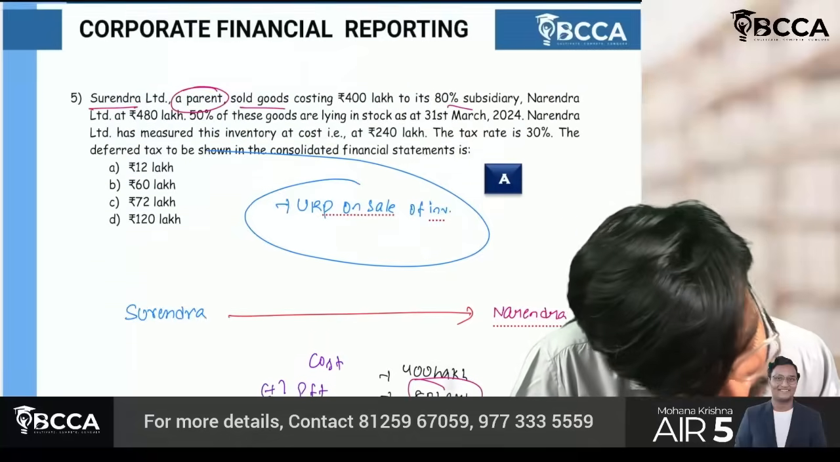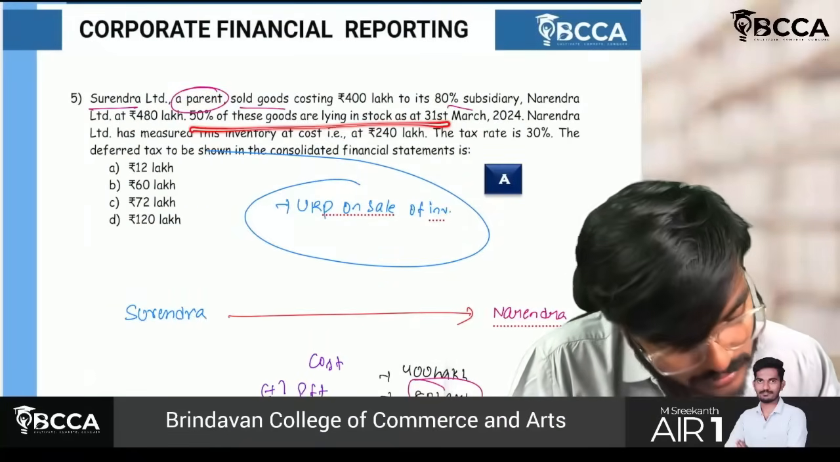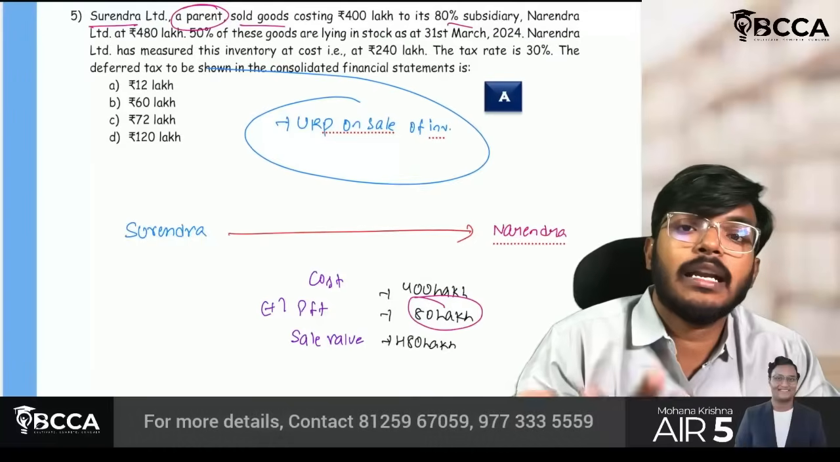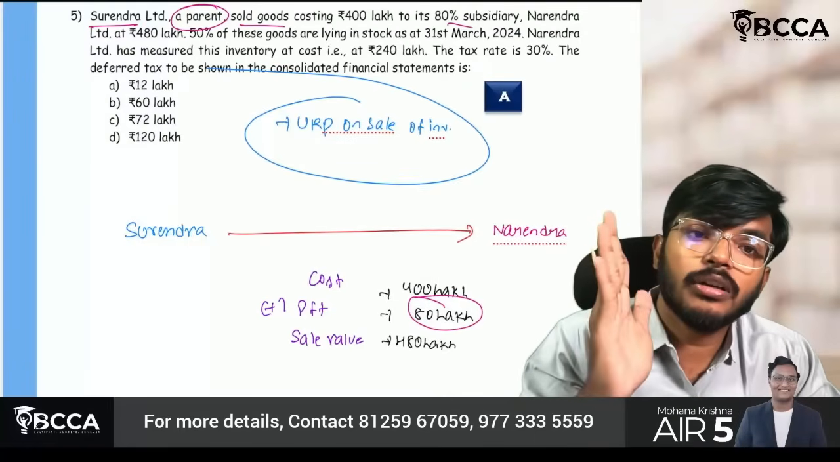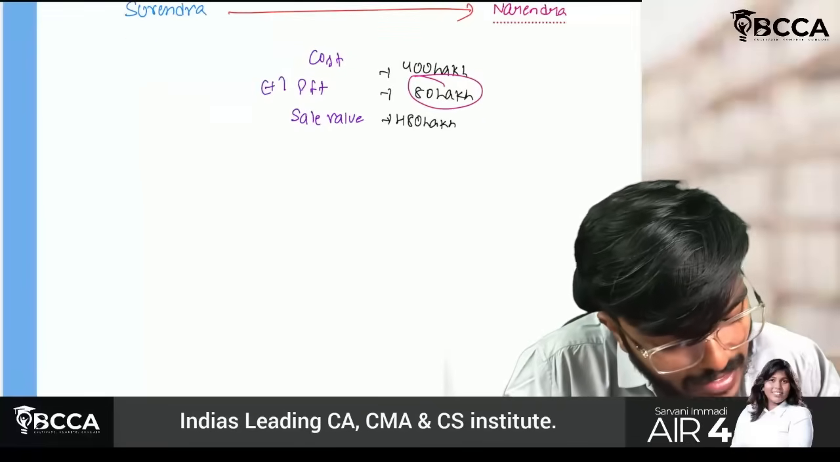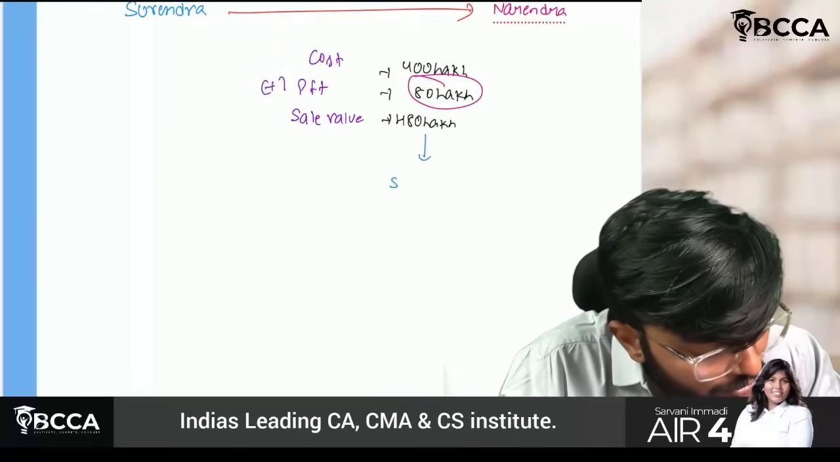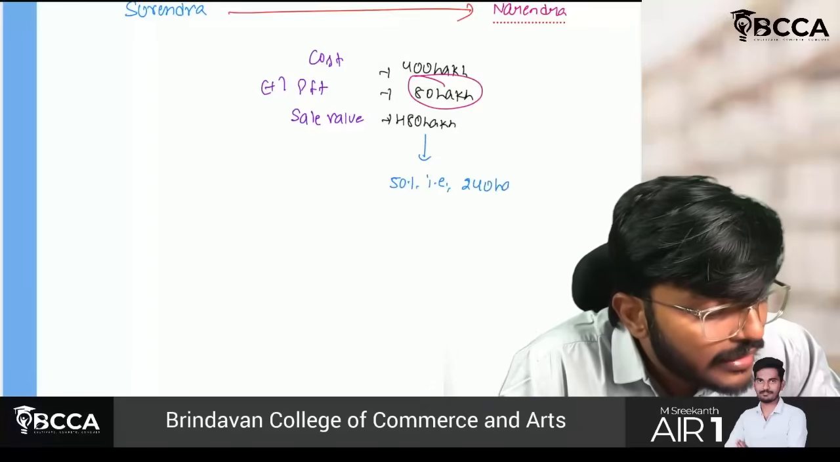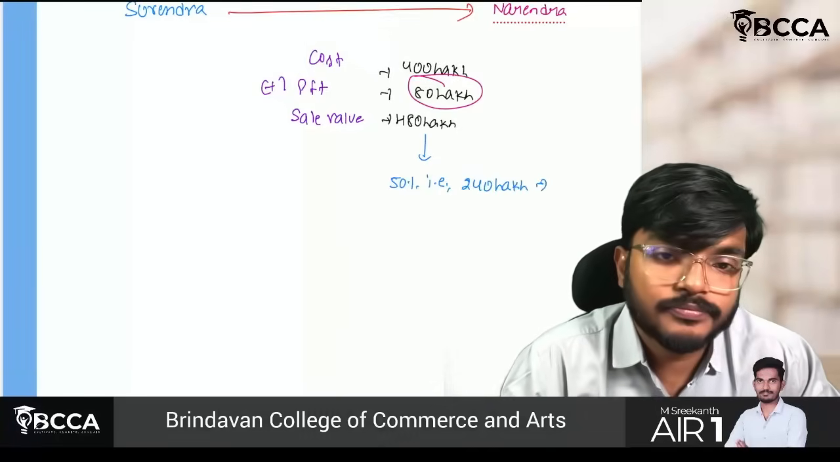But what has happened, sir? Only 50% of the stock is lying. What about the balance 50%? It is sold. What about the unsold stock? Out of this 480 lakh, 50%, that is 240 lakh, is still in the stock.